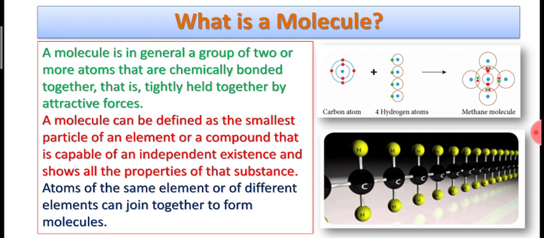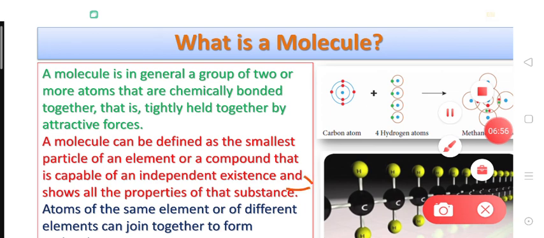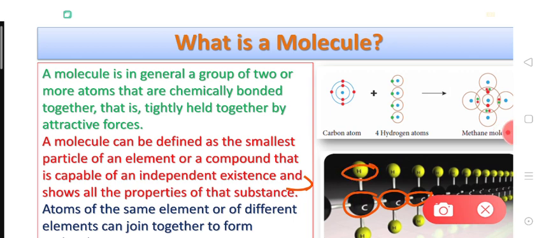At the bottom, one more line is written in blue. What is written? Atoms of the same element or of different elements can join together to form molecules. Dear students, look at this picture. You can see a large number of carbon atoms bonded together, and hydrogen atoms are also bonded to the carbon atoms.